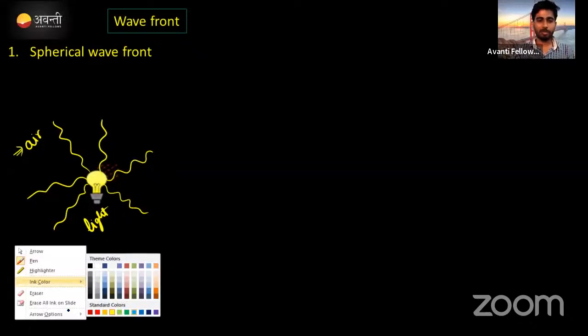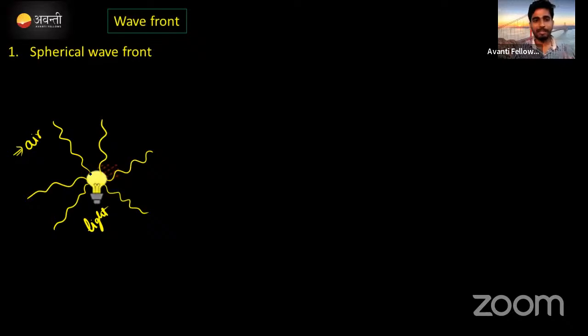Now what we need to do actually, we need to collect the wavefront. We need to draw here. We need to write or join the crest points of all the waves first, like this. If you join the crest points of all the waves, we will get a wavefront. It should be in a spherical way, because here we are drawing the bulb or the light which is emitted in all directions, three-dimensional, right?